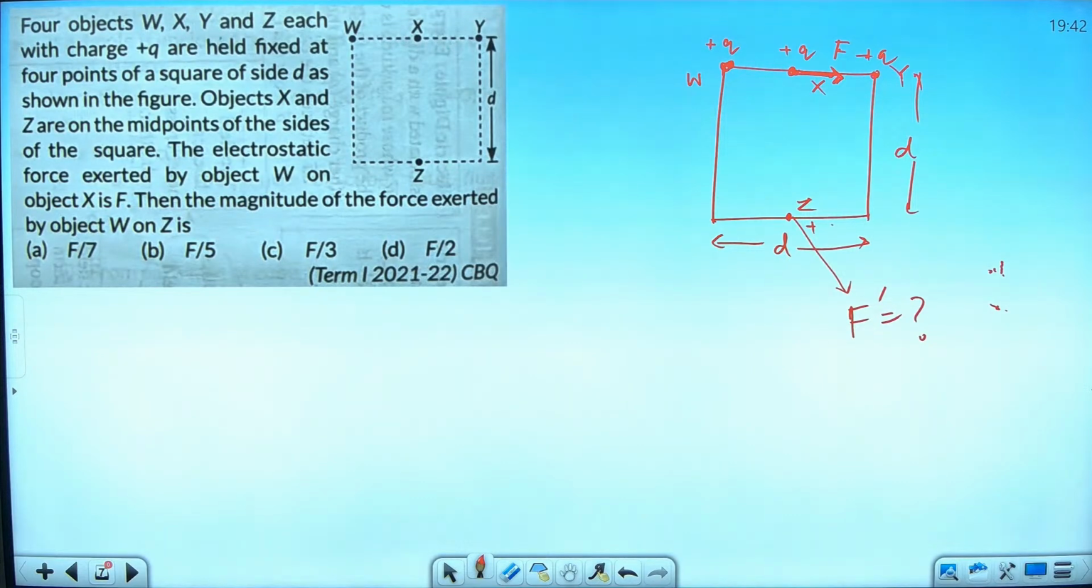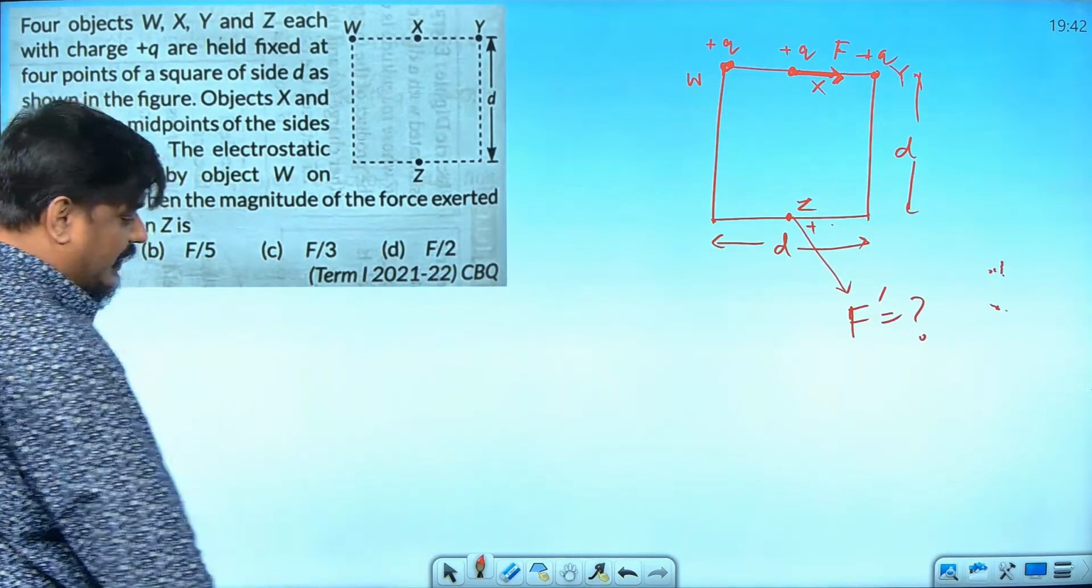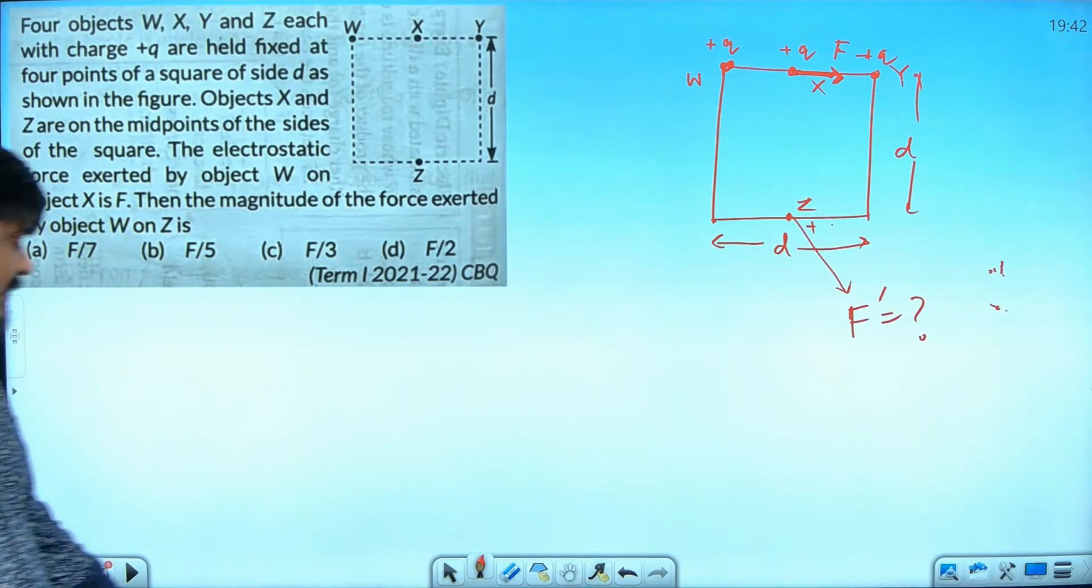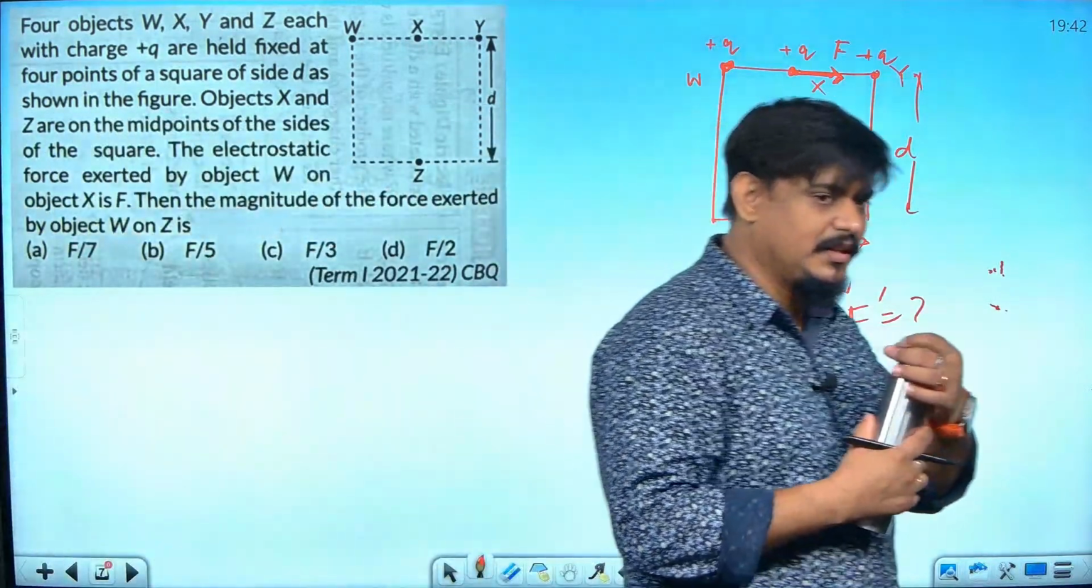If you have understood the question, solve it. B, F by 5. Okay, let me check. I'm not saying you're right or wrong, but Adarsh says it is B. Anybody else? Give a try, give a try. Give a try, you may be right also.